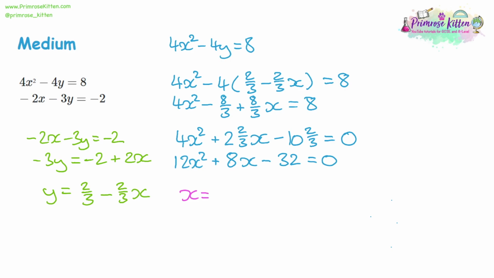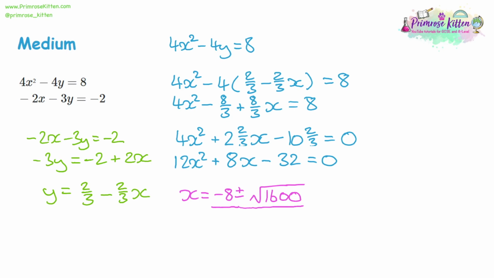So with the quadratic formula, this is going to be -b, so -8, plus or minus the square root of b squared, well, 8 squared is 64. And we're taking away 4 times a, which is 12, times b, which is -32. So 4 times 12 times -32 gives us a large negative number, and it is -1536. And so with that double negative, we're going to add those two numbers together, and it's actually going to give us 1600. And while it looks like a large number, remember the square root of 16 is 4. So actually the square root of this is only 40, which is a much more reasonable number.